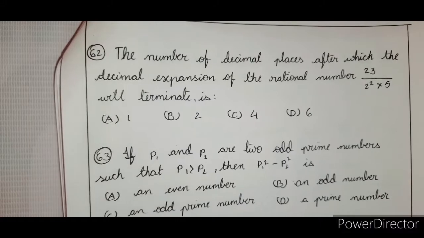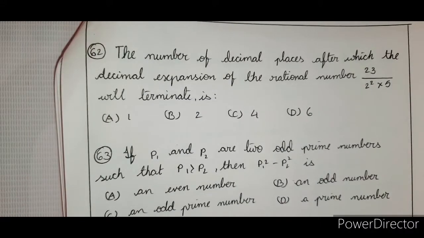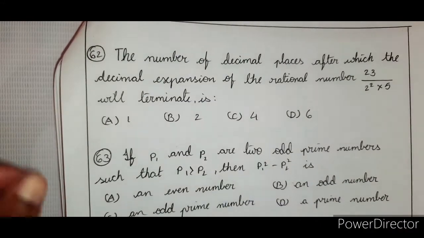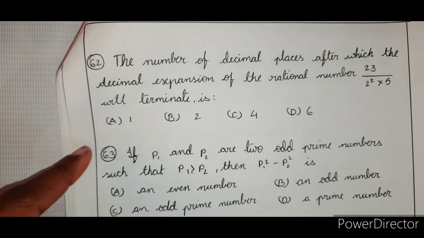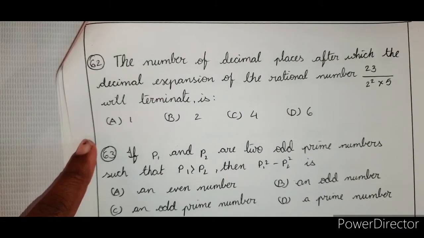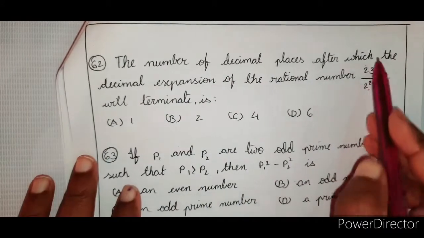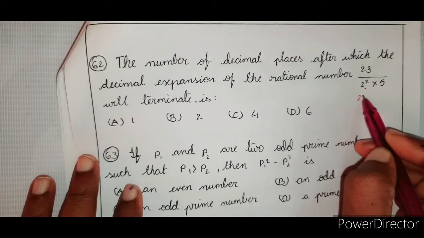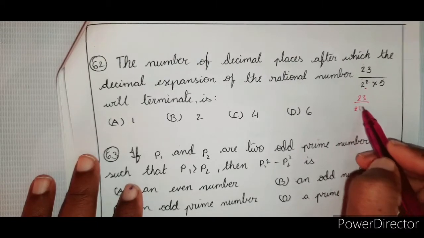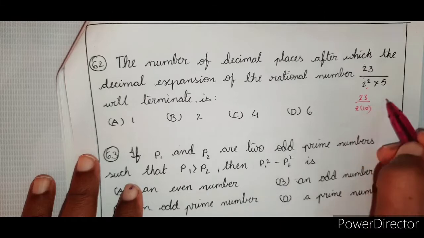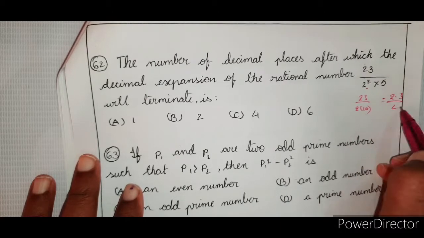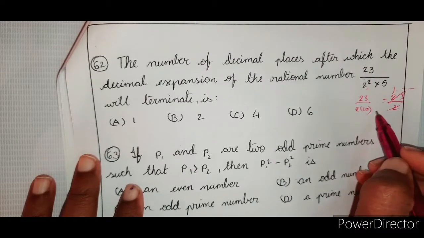The number of decimal places after which the decimal expansion of the rational number 23 by 2 square into 5 will terminate is... So, how many decimal places will come after this one? Very easily, directly you can do it. So, 2 cube by, so 2 into 10, is it not? So, when it is 10, it is 2.3 by 2. So, 1 point something, is it not?